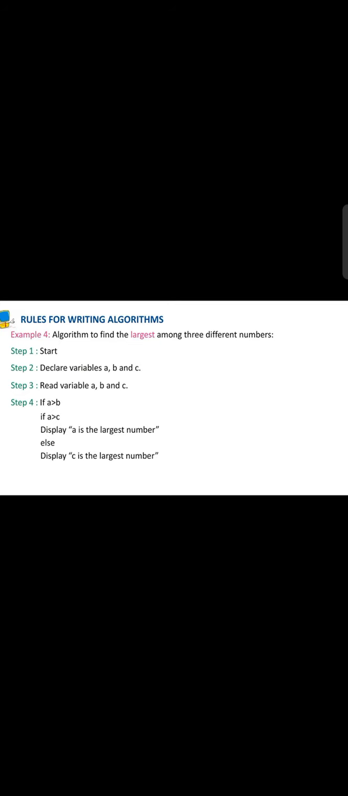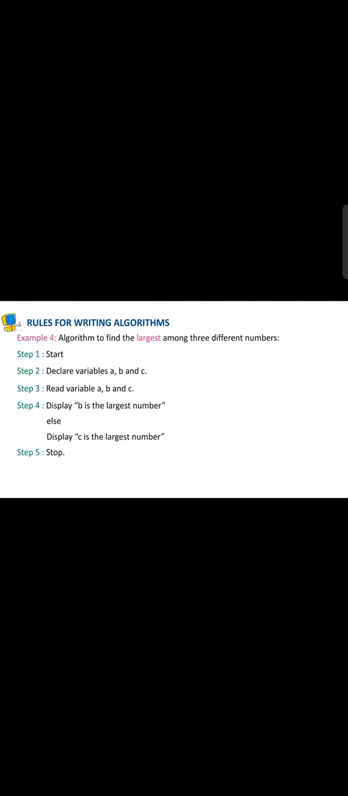Read variables a, b and c one by one and then check the condition, that is step 4: if a is greater than b and a is greater than c. If this is true, then it will display a is greatest. If this is false, then else if b is greater than c and b is greater than a, display b is the largest number, else c is the largest number. After that the last step is stop. This is the algorithm to find the largest among 3 numbers.